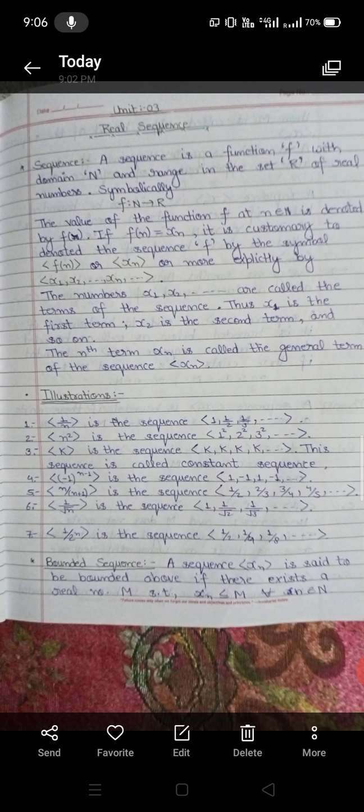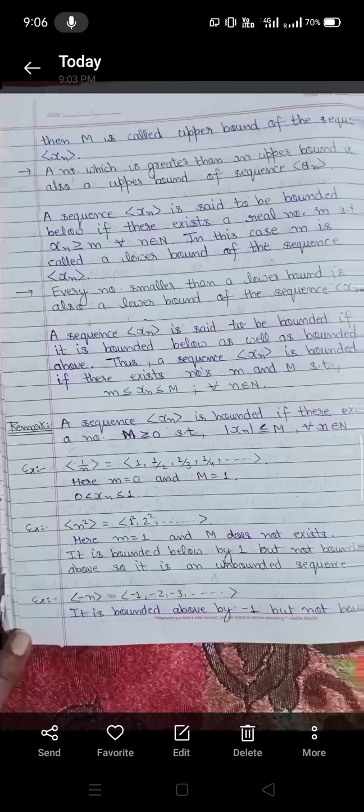Now we will understand what is a bounded sequence. A sequence xn is said to be bounded above if there exists a real number M such that xn is less than or equal to M for all n belonging to N. Then M is called the upper bound of the sequence. A number which is greater than an upper bound is also an upper bound of the sequence xn.